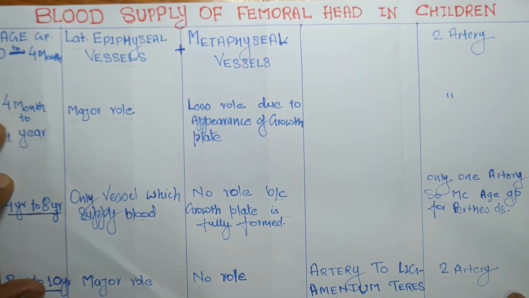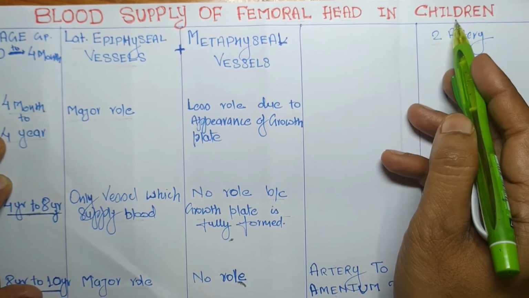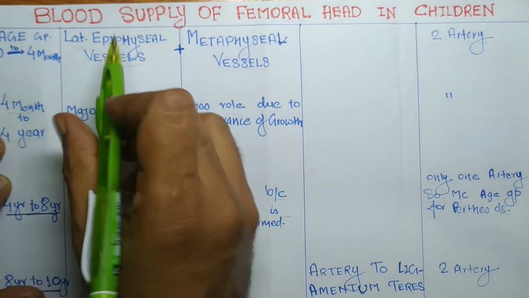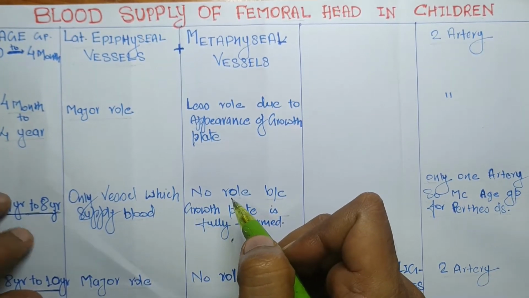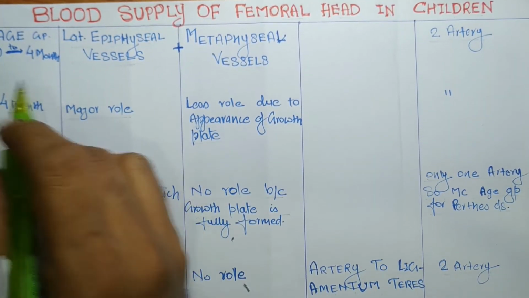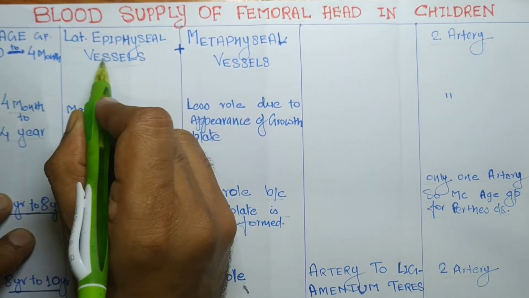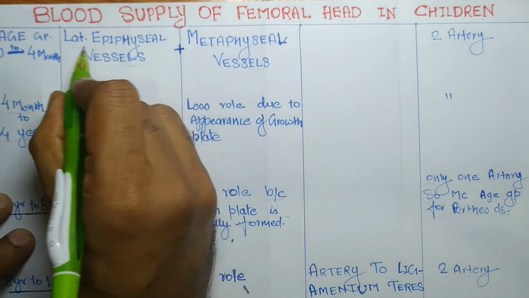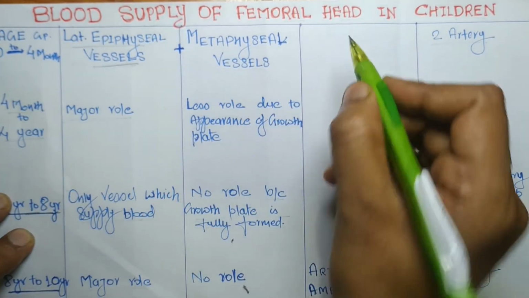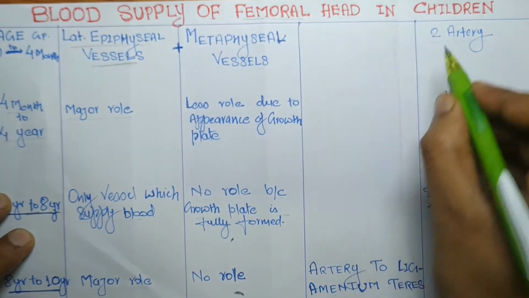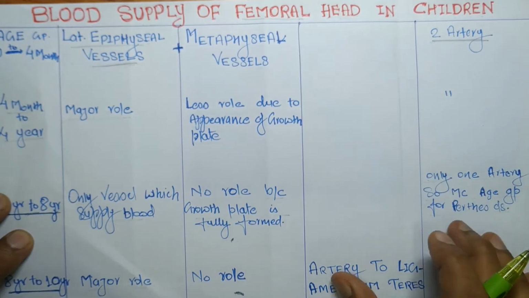Good evening, friends. Today's topic is blood supply of the femoral head in children. Different age groups have different combinations of blood supply. So, 0 to 4 months: lateral epiphyseal vessels, which are branches of the retinacular vessels, plus metaphyseal vessels supply the femoral head. Total number of arteries supplying in this age group is 2.